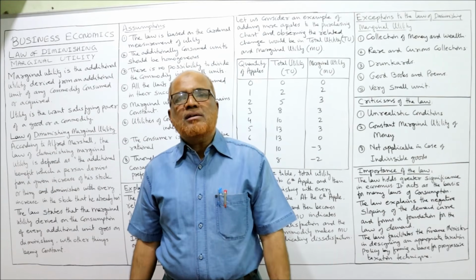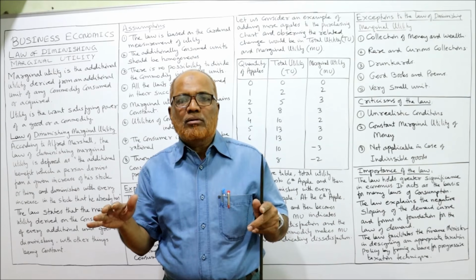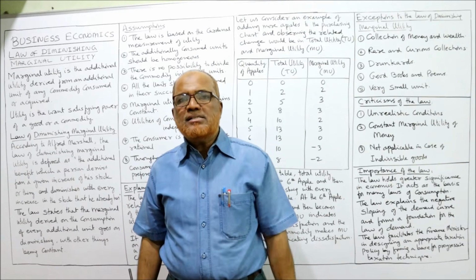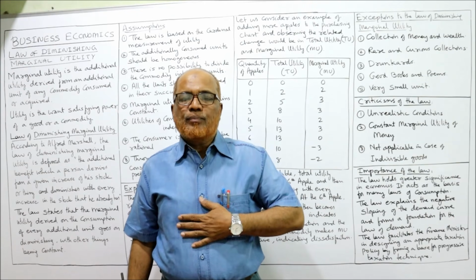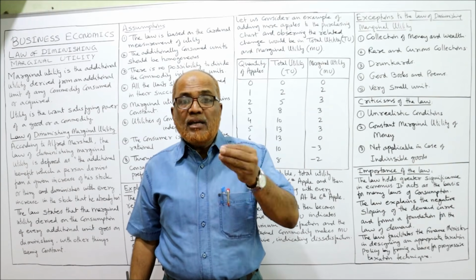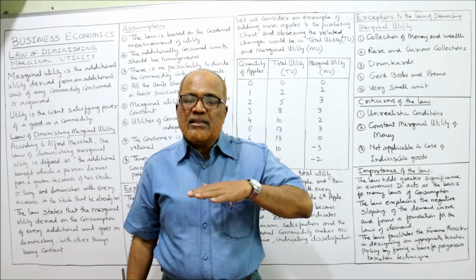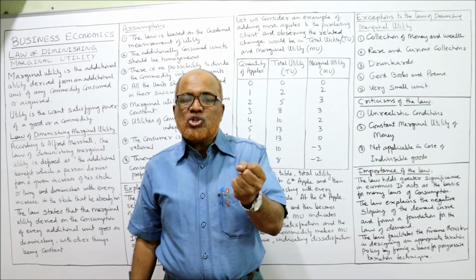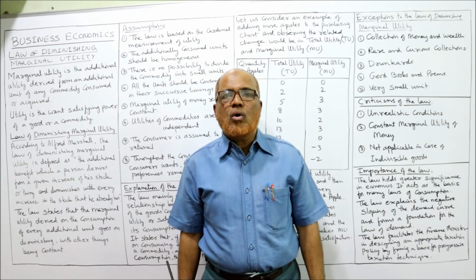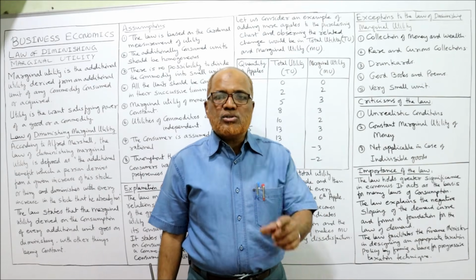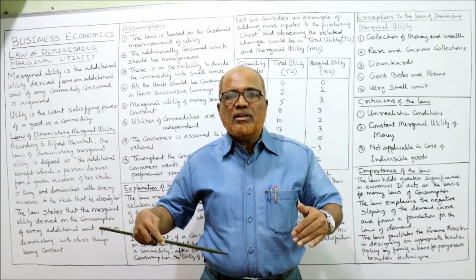Every human being has some wants, and when we fulfill our wants, we get satisfaction. For example, if a person is thirsty, he wants water. When he consumes water, he will get satisfaction. A person is hungry, he needs food. When he has the food, his want will be satisfied. He'll get the satisfaction. The satisfaction from consuming goods or services is called utility. So our needs will get satisfied by consuming the commodities.